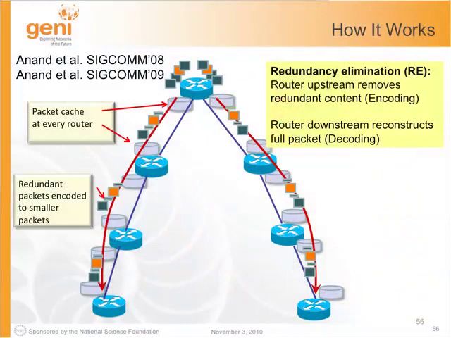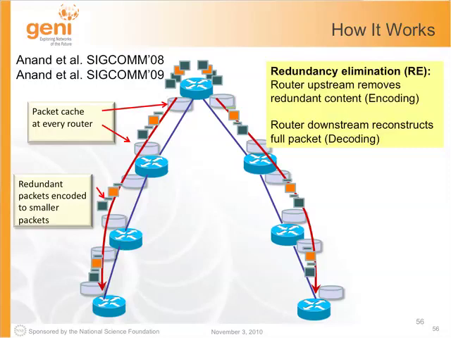So here's an example. We have a packet cache on all routers. The upstream router keeps track of recently forwarded packets in the packet cache, and for a new packet, it will compare against the packet cache to remove redundant content. So let's say multiple users are watching the same video. So there will be duplicate packets in the network, and there are 3 green packets corresponding to 3 downloads of the same video.